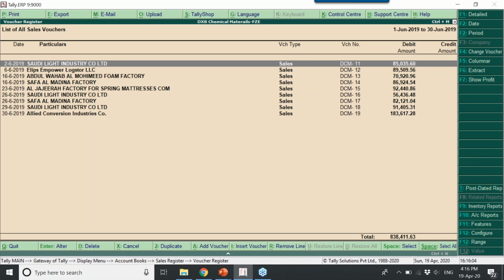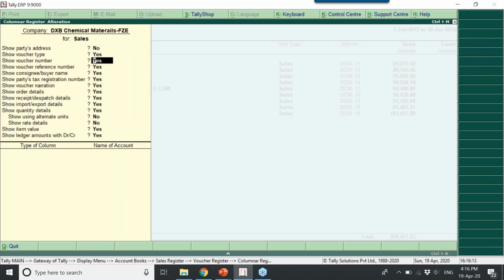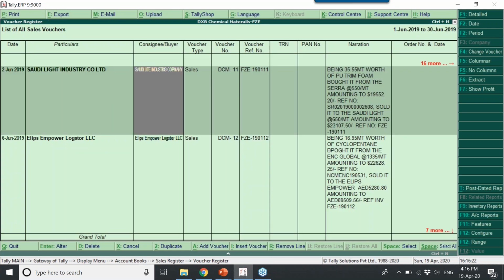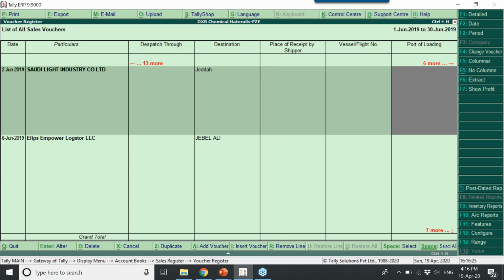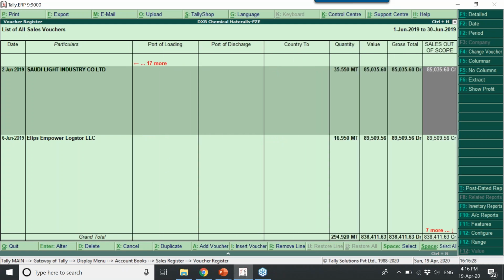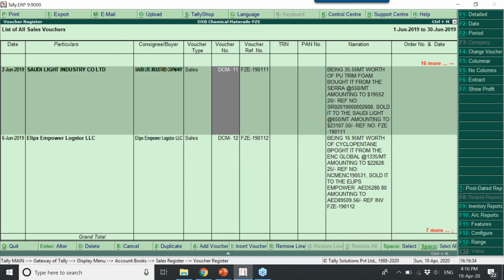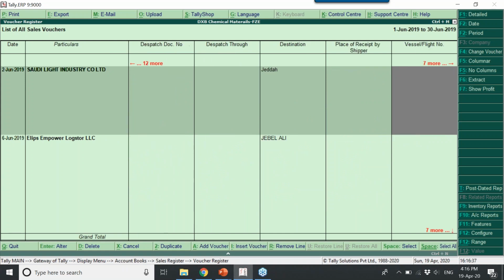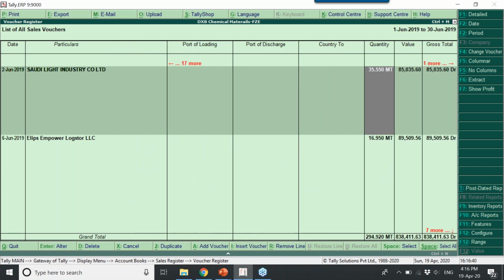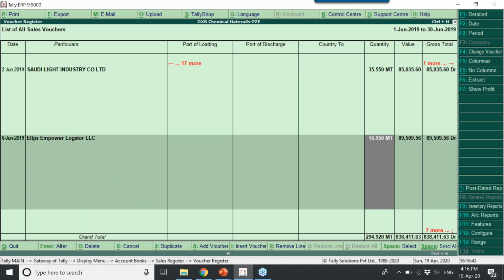You want to view all the ledgers used in these sales invoices in a columnar report. When you click on columnar, it will ask you which option you want to view. Do you want voucher number, reference number, buyer, consignee, tax registration detail, order detail, everything? When you accept it, it shows in this way. This is for detail analysis purposes. You can see here the quantity for the first transaction, where the invoice number is 11, was 35.550, and in the next invoice it is 16.950.